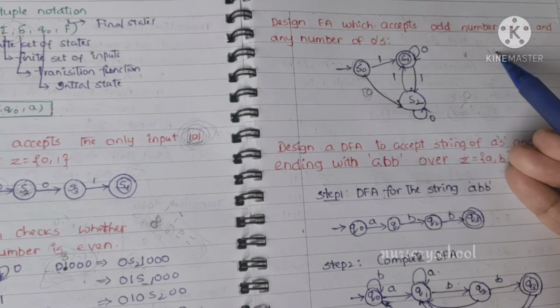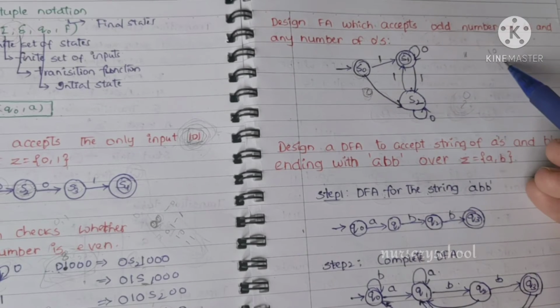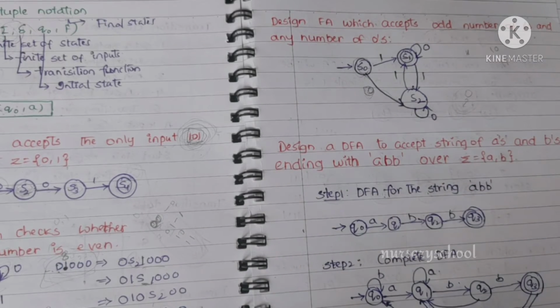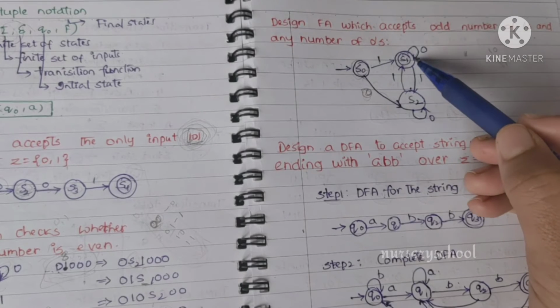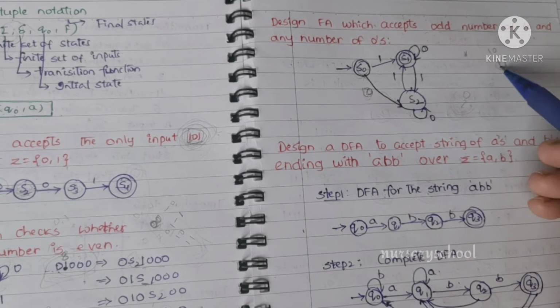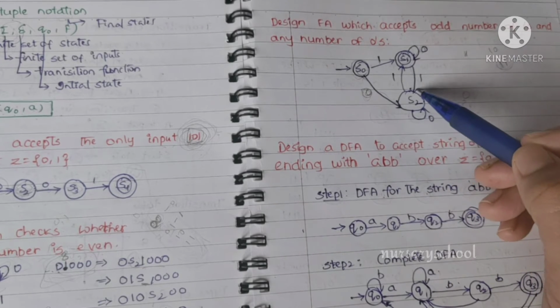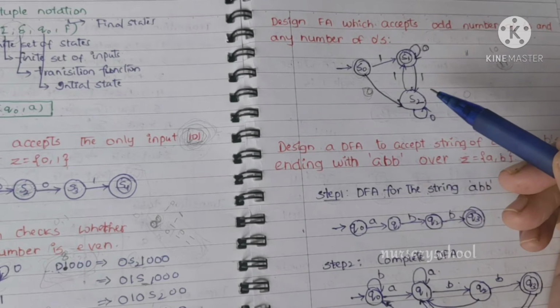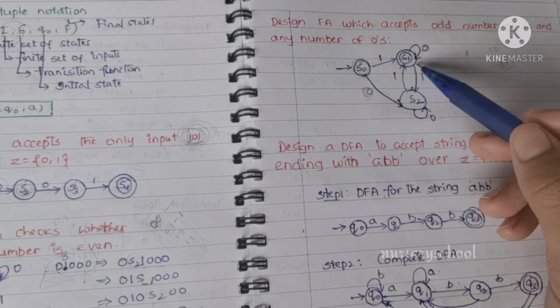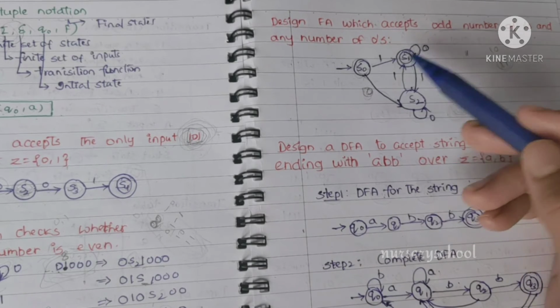Now what are the possible values after 1? You can have 0 or 1. If it is 0, it should still be accepted, so here we draw a loop on 0. If it is 1, it's now an even number of ones, so it shouldn't go to the final state; it goes to the non-final state. That is S2.